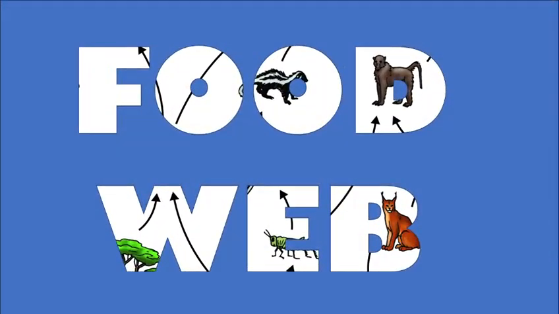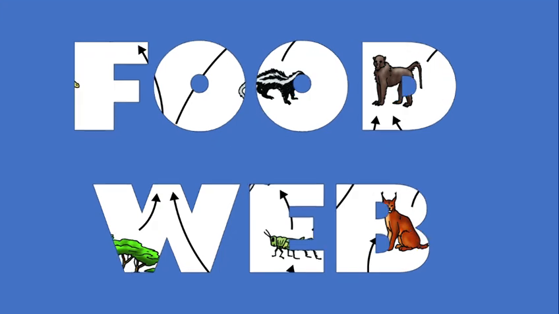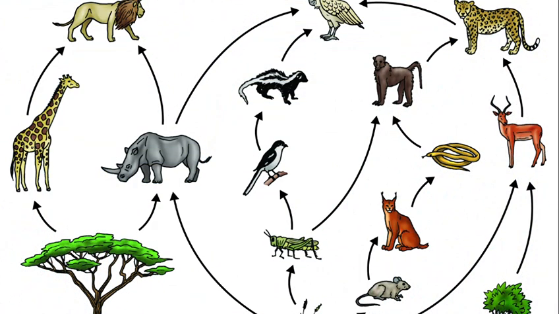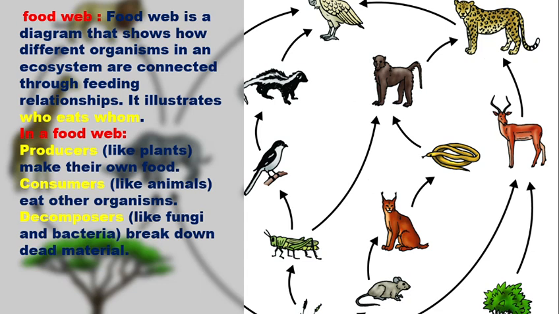Then comes a food web. Web means a number of chains interconnected. Interconnected means not a single chain. A number of chains participate in a food web. Look in this picture, there is a food chain: grasshopper, monkey, and then the leopard, rat, then the fox and the snake. There are lots of food chains there. So when a number of food chains participate at a time, it makes a food web.